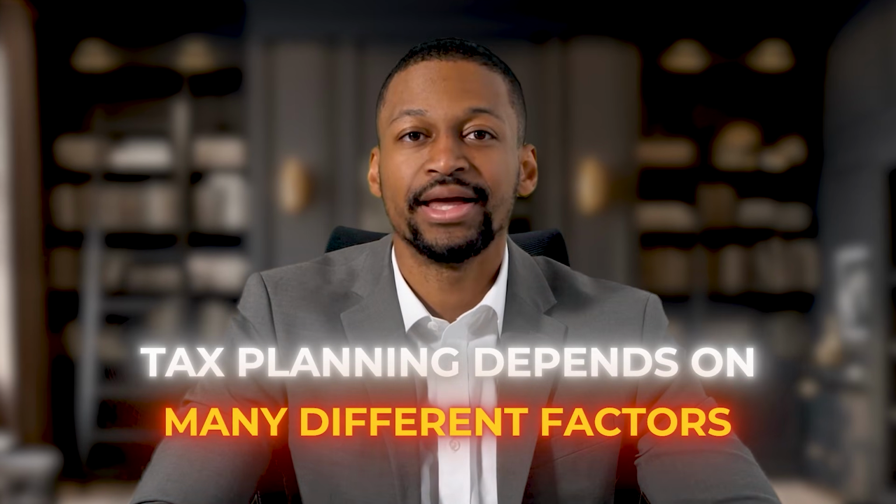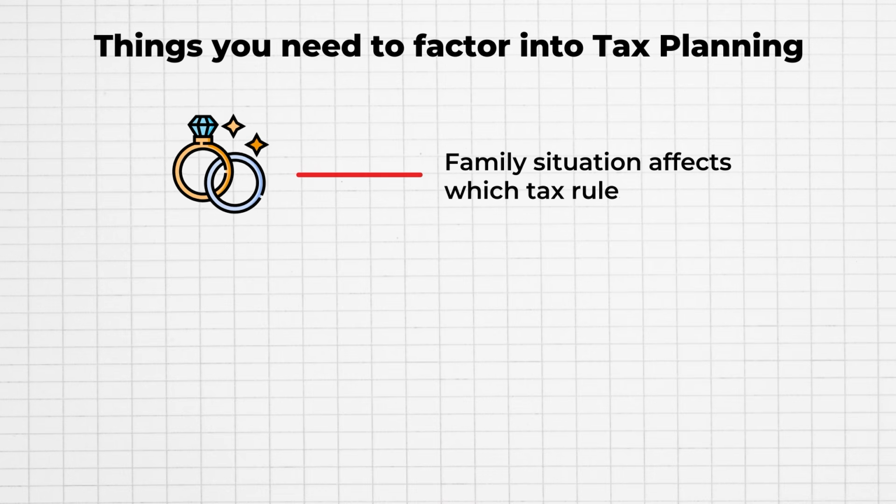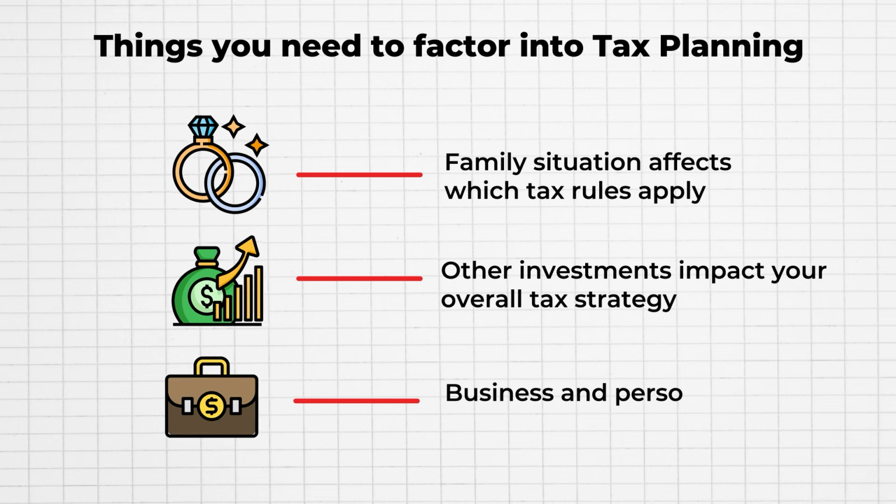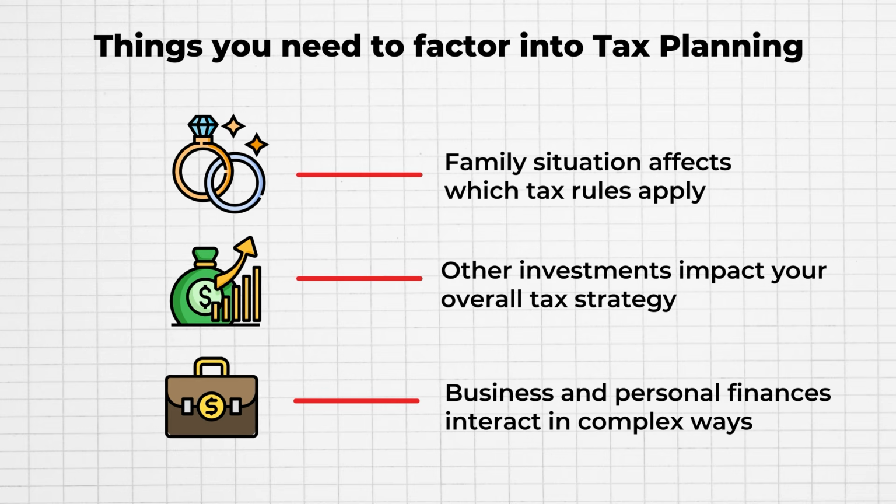Tax planning is tricky because the right strategy depends on many different factors all working together at the same time. Your family situation matters because if you are married or have kids or support other family members, the rules change in ways that could open up new opportunities or close off others. Your other investments matter as well because gains and losses in your investment accounts affect your overall tax picture and could change which strategies are most beneficial. How your business structure works together with your personal finances also matters because these two areas interact in complex ways that are hard to see without professional training.